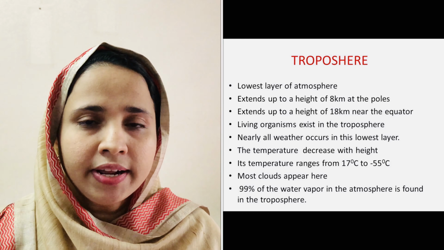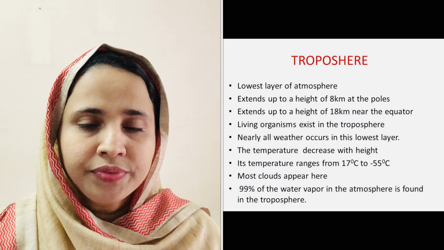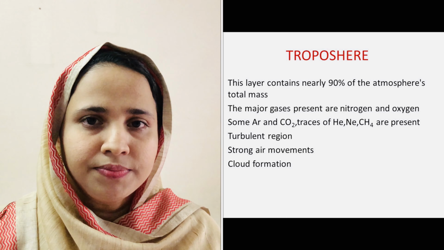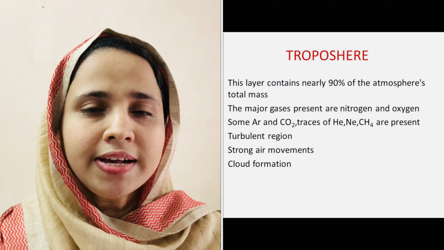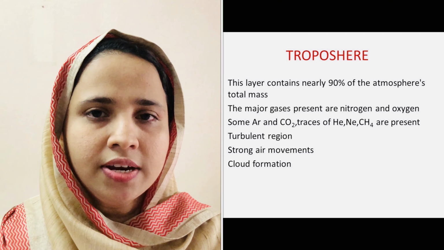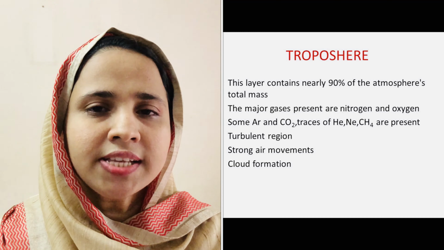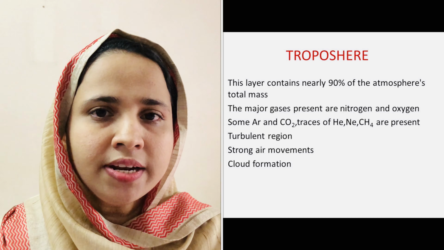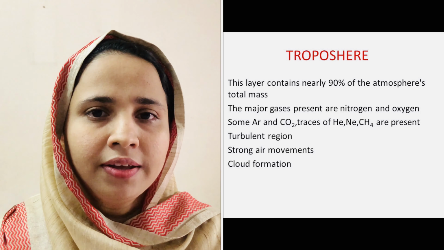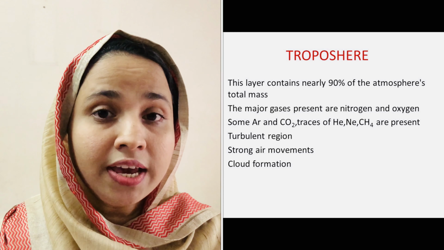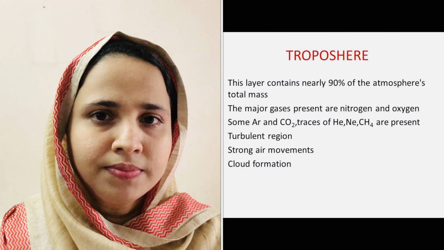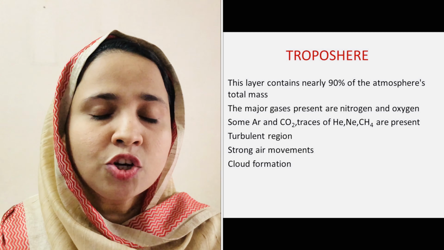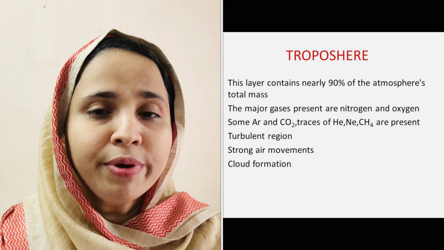Its temperature decreases with height. It contains 80 to 90% of the mass of atmosphere. The major gases present are nitrogen and oxygen, some argon as well as carbon dioxide, and some traces of helium, neon, etc. The living organisms exist in the troposphere. It is a turbulent region having strong air movements and formation of clouds.